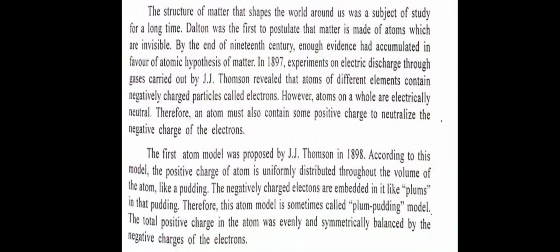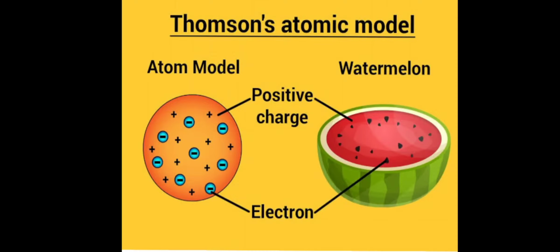According to the J.J. Thomson model, the positive charge of the atom is uniformly distributed throughout the volume of the atom like a pudding, and negatively charged electrons are embedded in it like plums in that pudding.